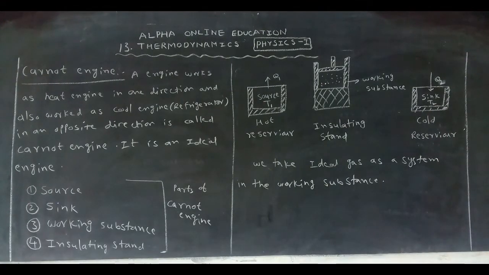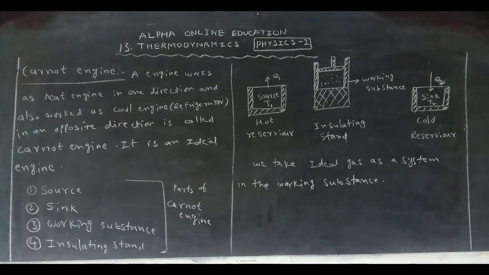Okay, right. The Carnot engine works as a heat engine in one direction and also works as a cool engine or refrigerator in the opposite direction. It is an ideal engine. It has 4 parts, actually in the book we say 3, but I have taken 4.